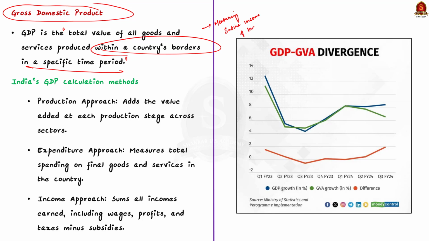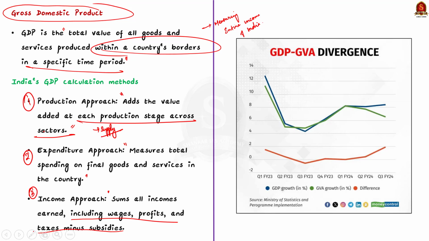First one is production approach, which adds up the GVAs or value added at each stage of production across different sectors like agri, manufacturing, services, etc. This approach focuses on the supply side. Second one is expenditure approach, which measures the total spending on the country's final goods and services. It includes consumption by households, investment by businesses, governmental spending, and net exports. Third one is the income approach, which sums up all the income earned by individuals and businesses in the country, including wages, profits, and taxes minus subsidies.